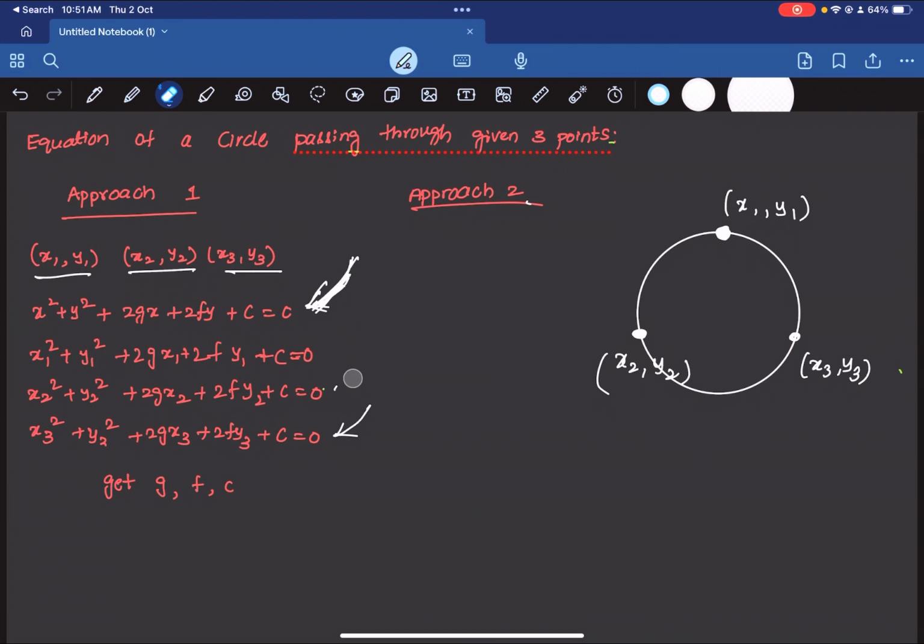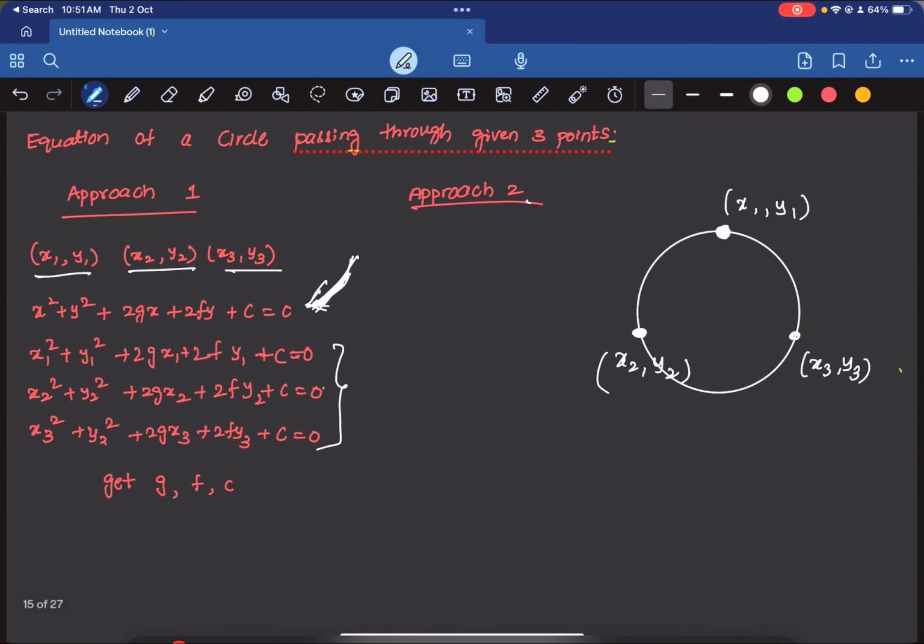So if you observe, these are three equations that you got with the variables g, f, and c. So you have three equations and three variables. You can solve these equations to get g, f, and c. And once you get the values of g, f, and c, you can plug those values into this particular equation, and then you will be getting the equation of your circle. All right.